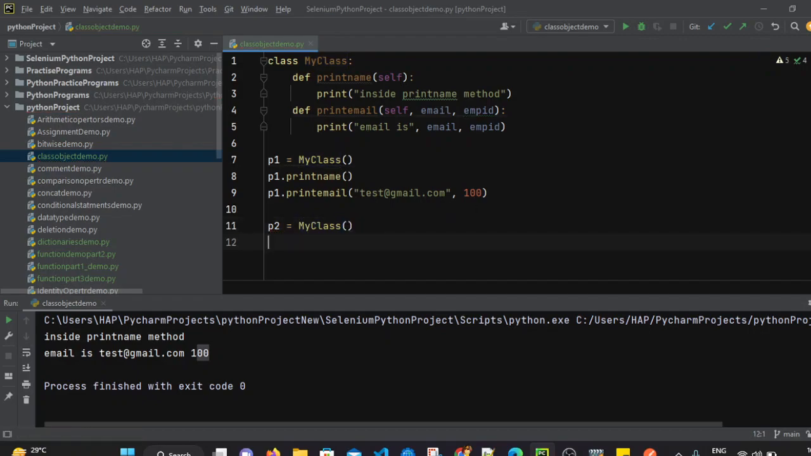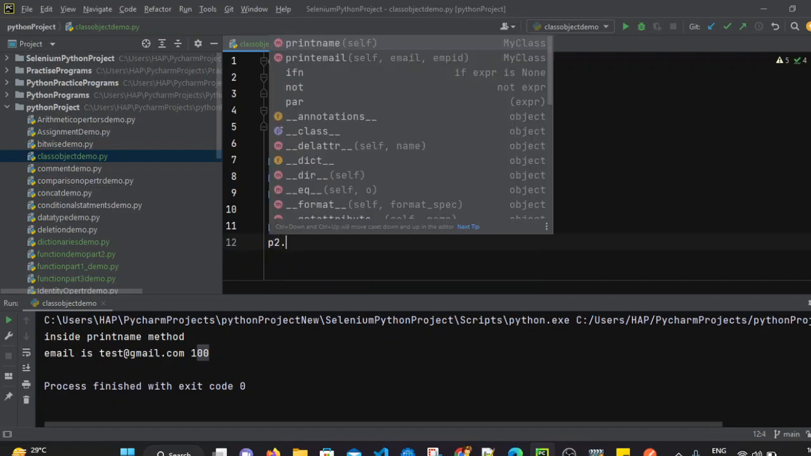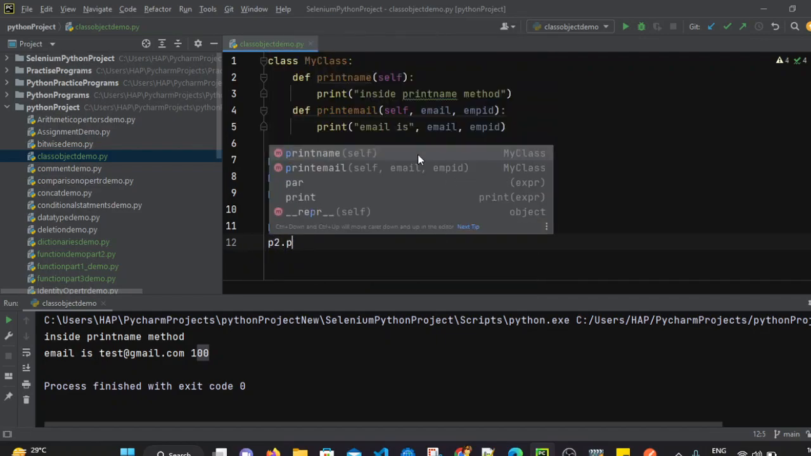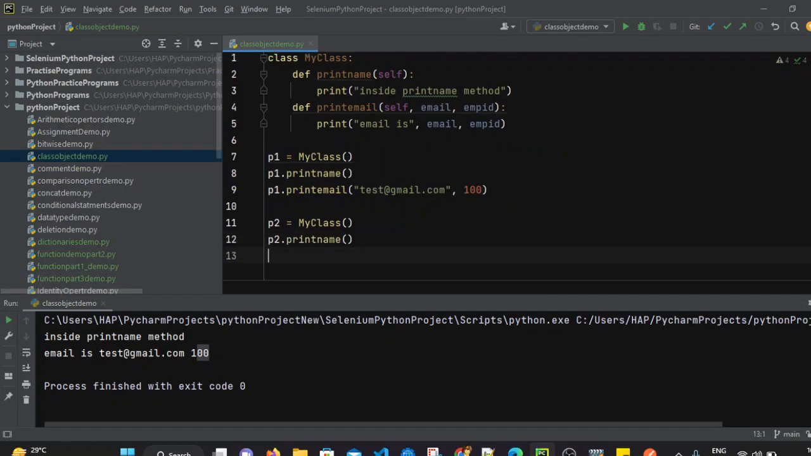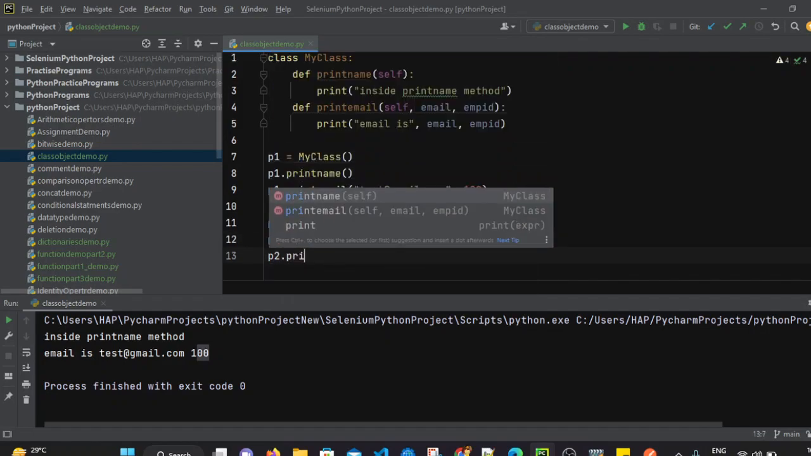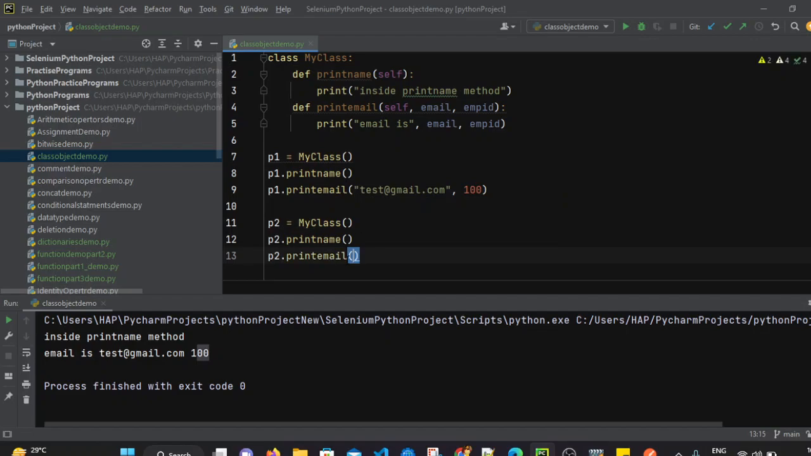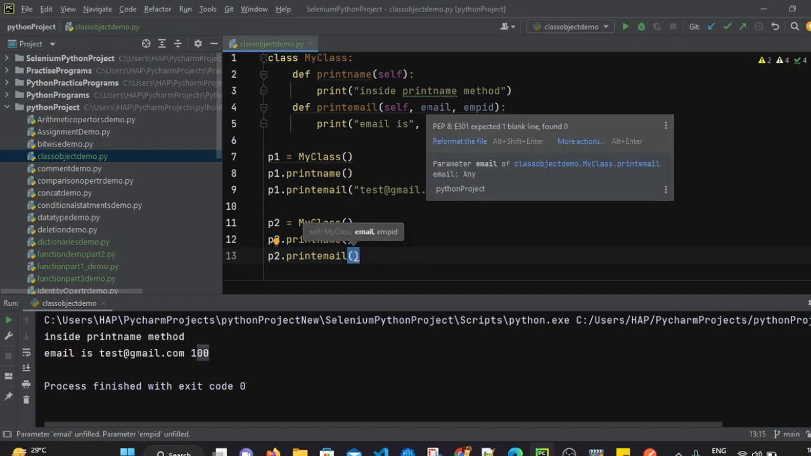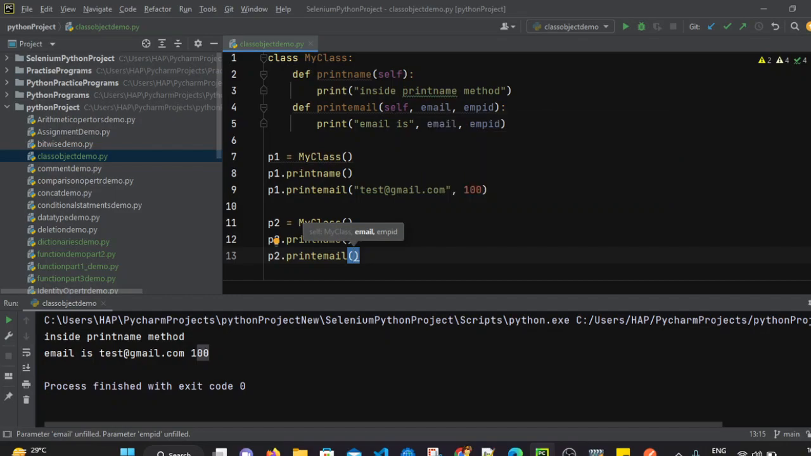And if you want to call the methods, how can we call them? So p2.print_name and p2.print_email. In this case, I have to pass two values: one is email and the other is emp id. So two parameters we have to pass. Self will be there by default, which denotes that this method belongs to my class. So self is a default keyword, but along with self, we have to pass email and emp id as well.